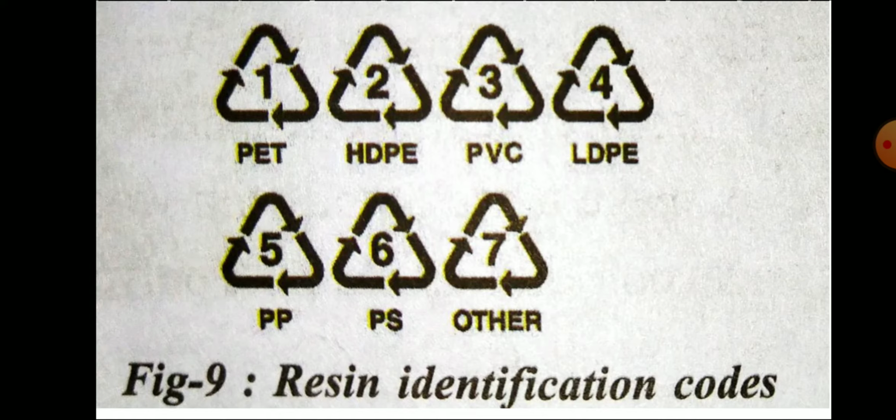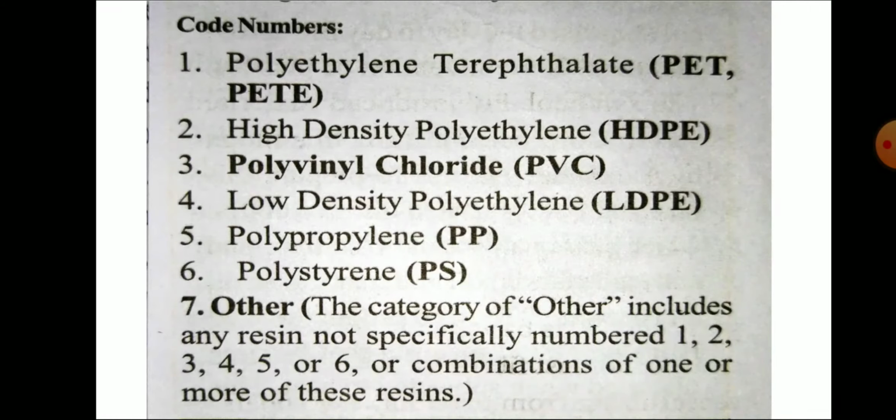In your class we are seeing up to 7 here. What is meant by PET and all that? PET means polyethylene terephthalate. Then HDPE, high density polyethylene.